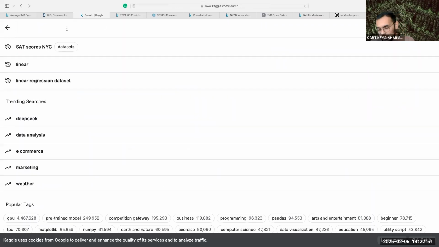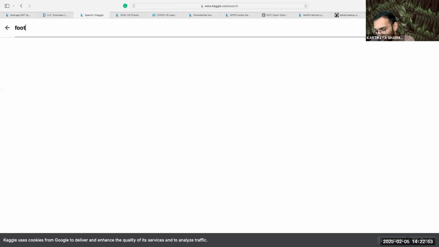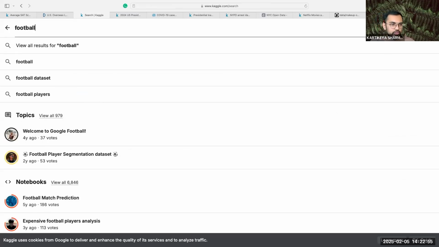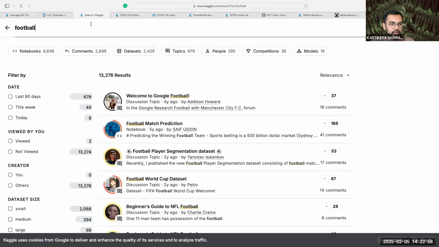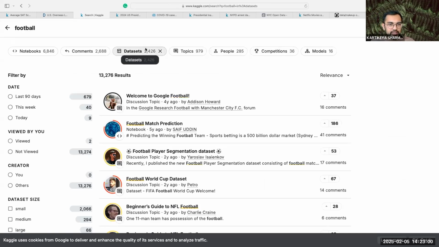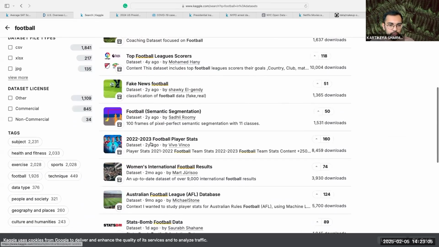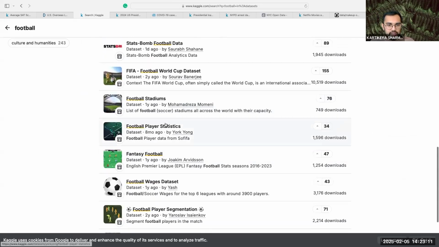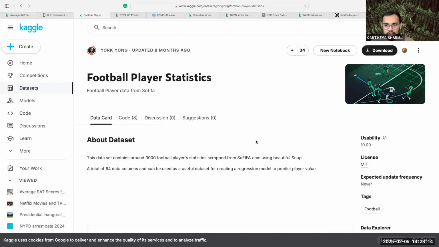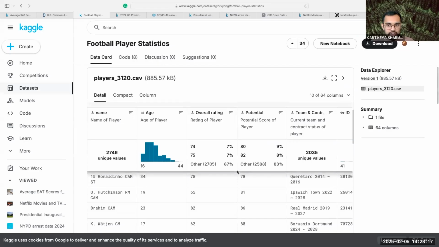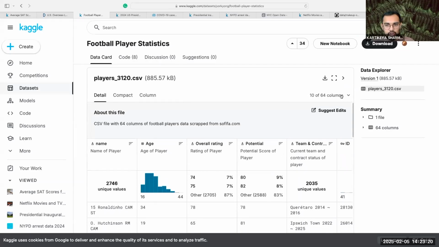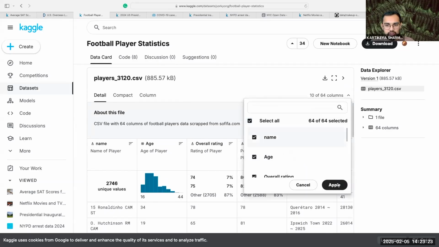If you're interested in something like sports, football, for example, just search football in the search bar and make sure to select the data sets. And now all of these are football data sets, football player statistics 8 months ago. I just click on it and then I can explore it very easily here. There's 64 columns. If I want to see all of them, I'll just select all.